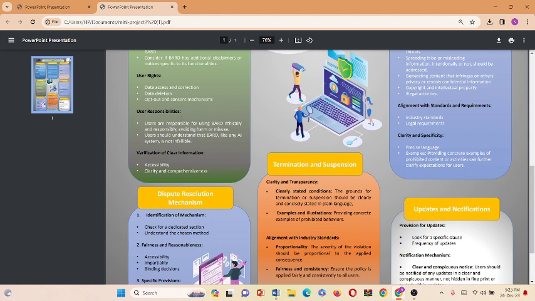When we see information on Bard, we should make sure it's clear and easy to understand. Think of it like a good book. It should be accessible to everyone and the information should make sense. If something seems confusing or incomplete, we should let Bard know. Thanks for listening and let's keep exploring the digital world together responsibly. Thank you.